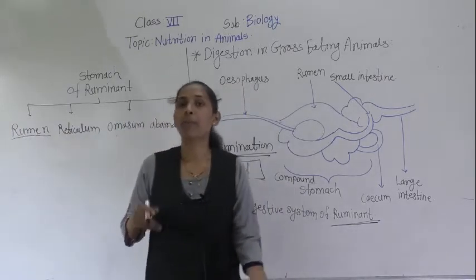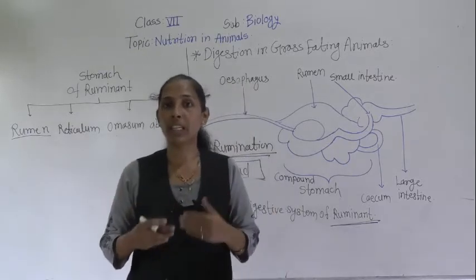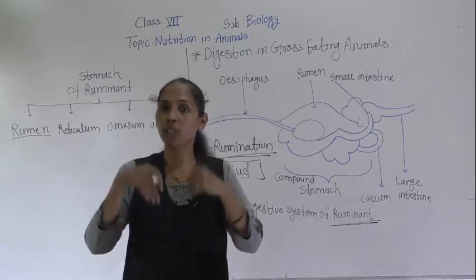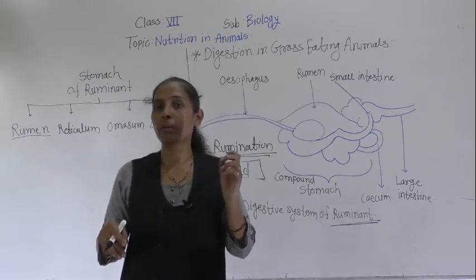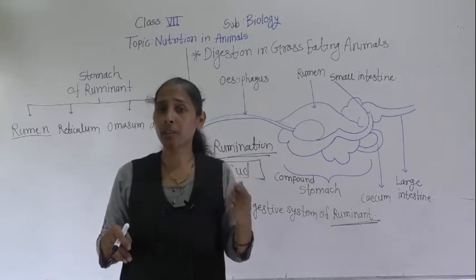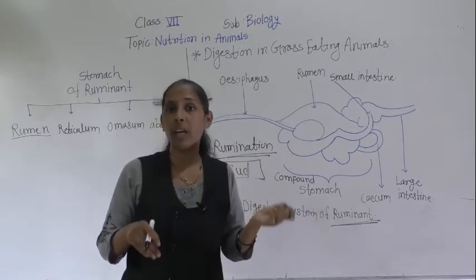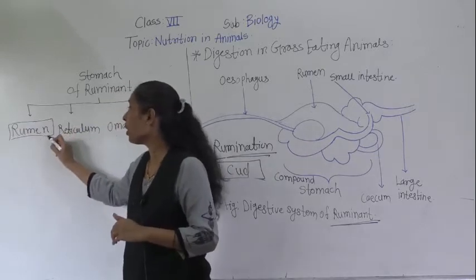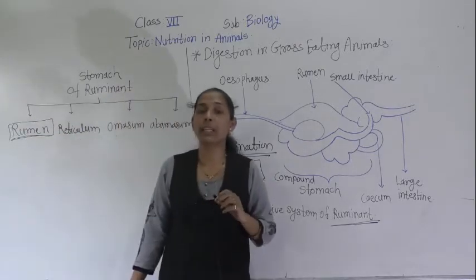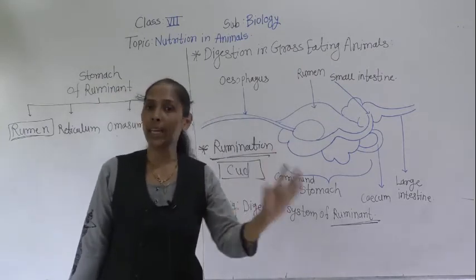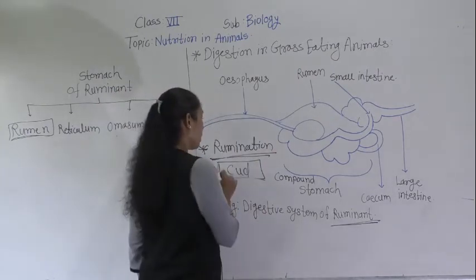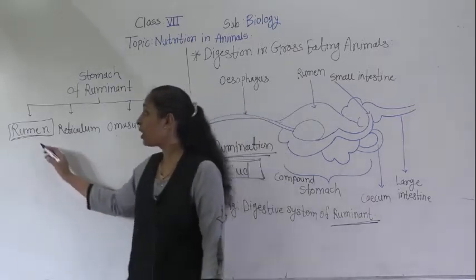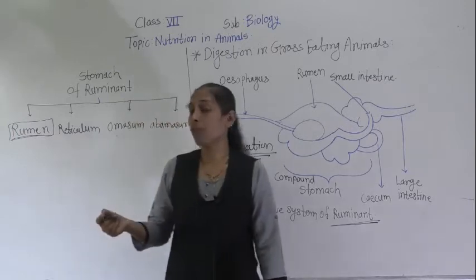What happens in the rumen? Whenever the herbivores eat the grass quickly, it mixes into the saliva and they chew it. Then that grass mixed with saliva goes into the first chamber of the stomach, the rumen, and in the rumen the grass gets partially digested, which is called curd. So this is about the rumen.